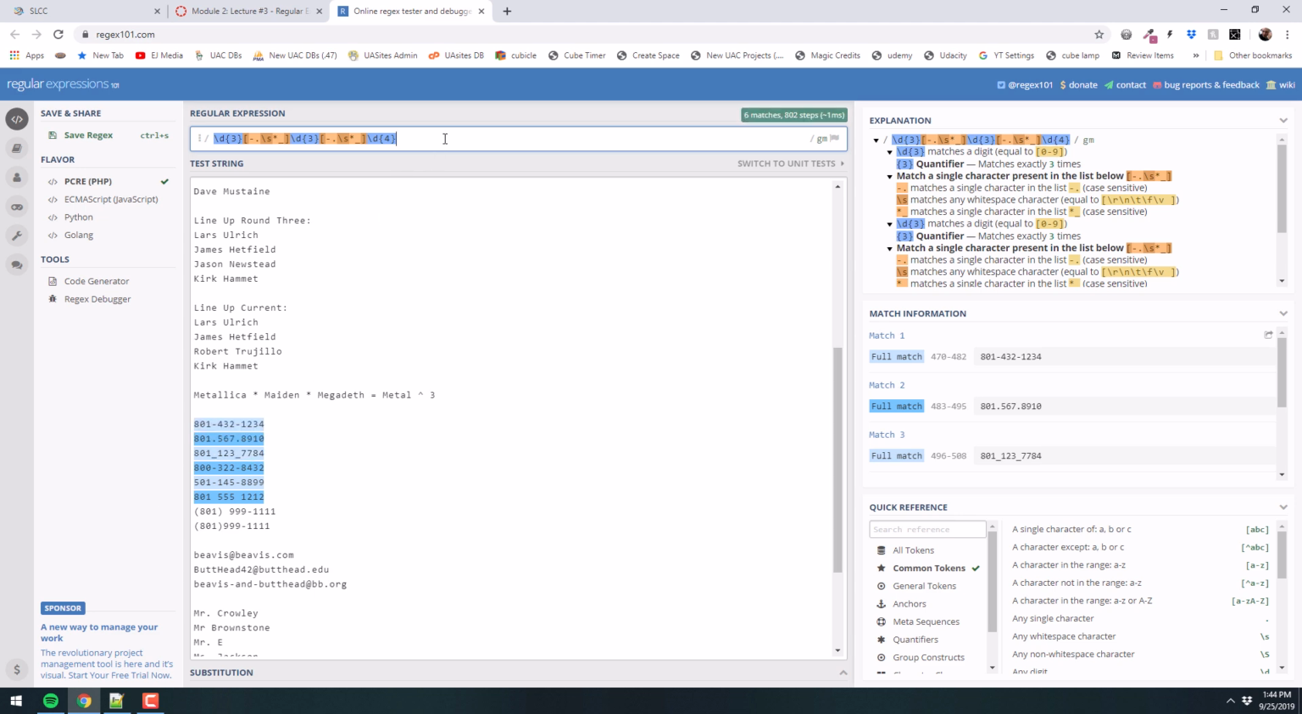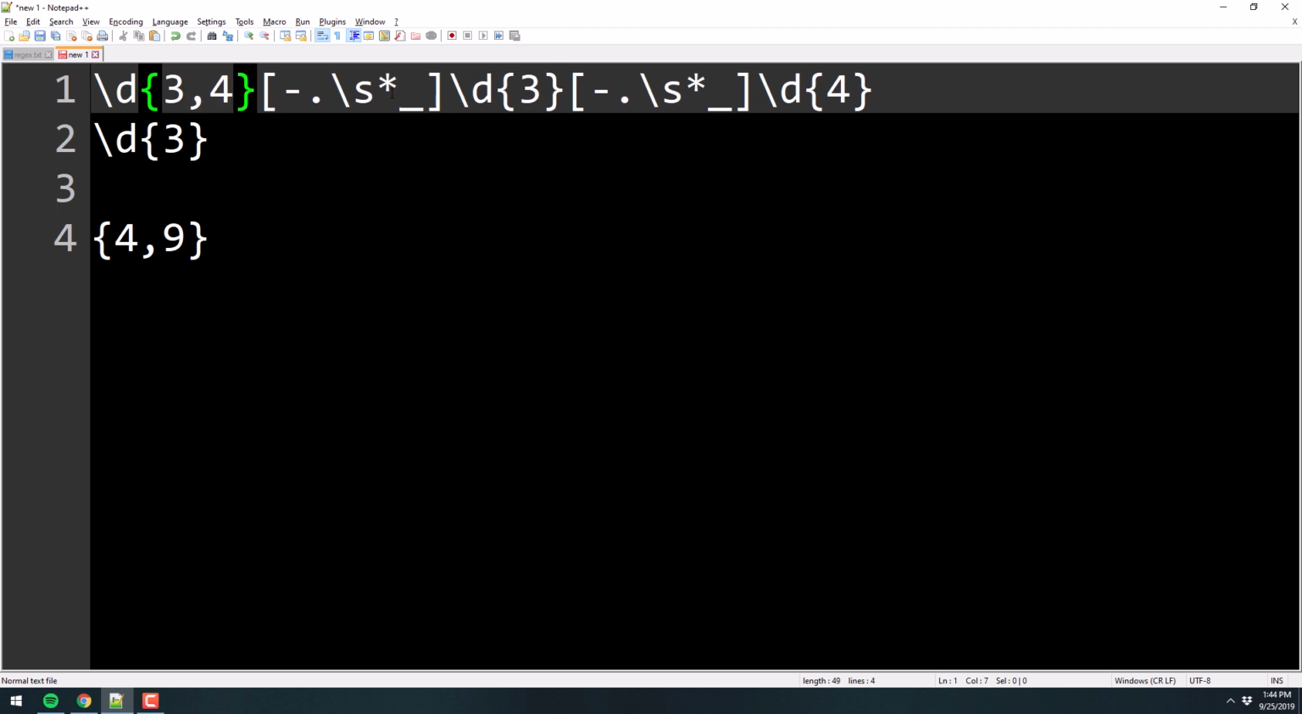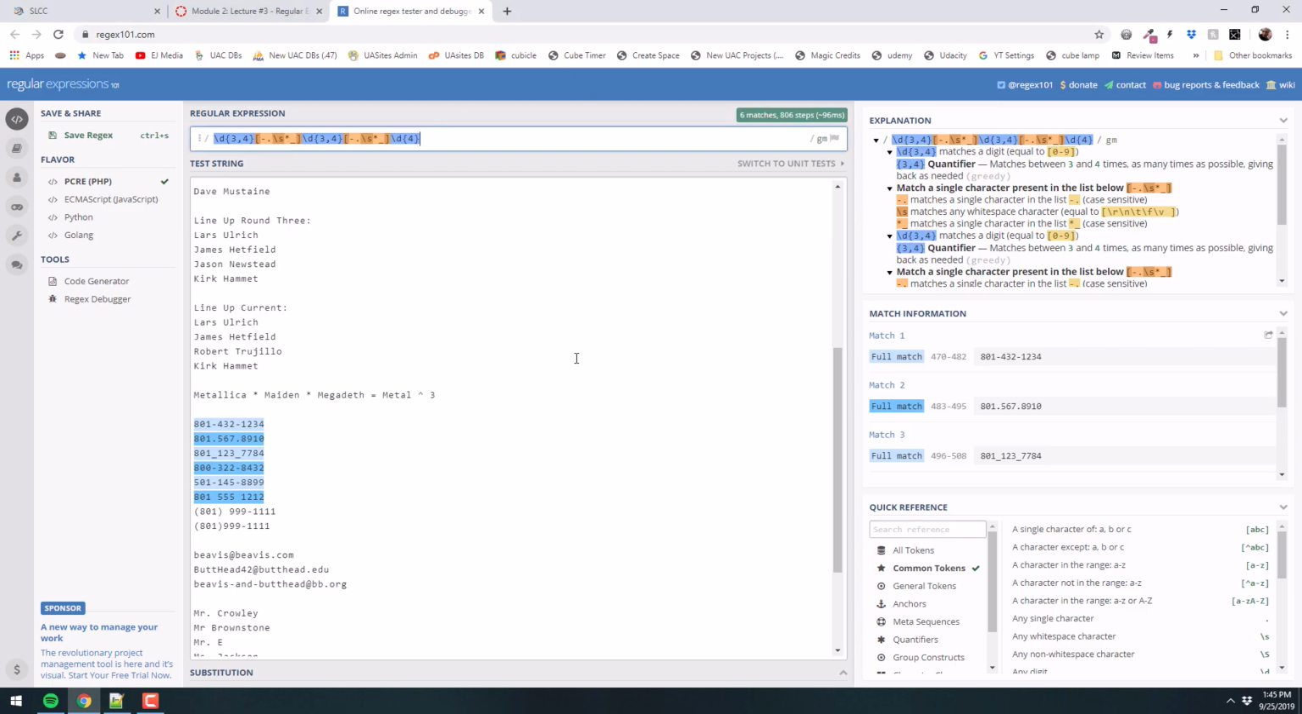You can also do situations, let's go over to here, where I can say something like 4, 9, which will mean anywhere from 4 to 9 of these, okay? So you could do this. This would not be ideal, but you could do this. I'll tell you why this is a bad idea in a second, but you could do this. This will actually work, okay? It'll find the numbers because it's found anywhere from 3 to 4 digits, followed by those things in the brackets, followed by anywhere from 3 to 4 digits, followed by things in the brackets, followed by 4 digits.